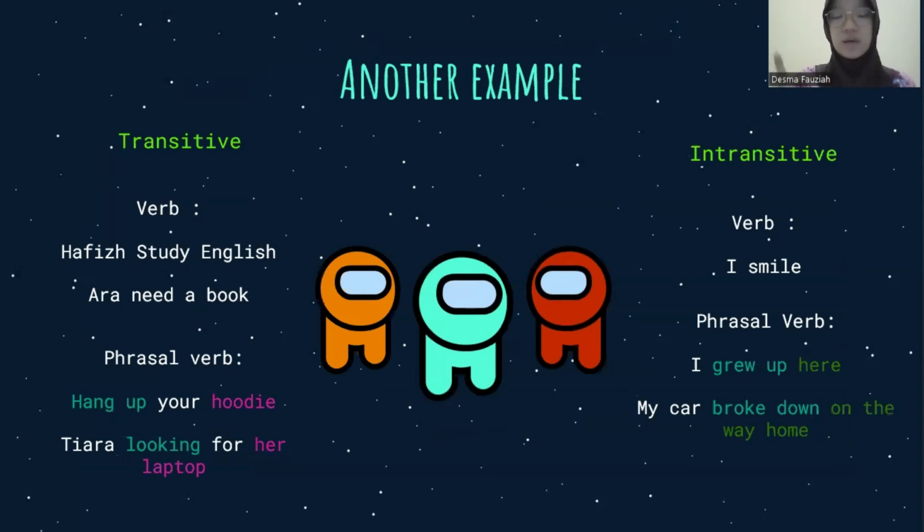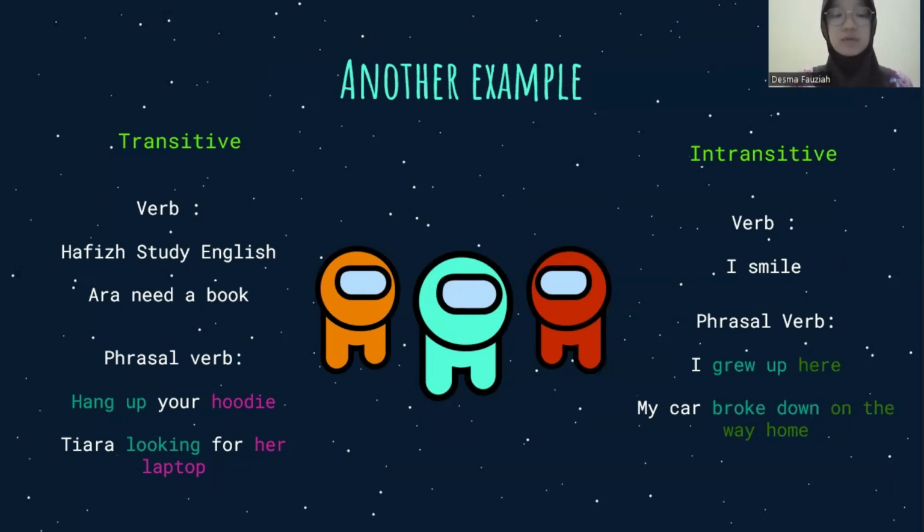The first is transitive, which needs an object. Just like I told you before, phrasal verbs are separable because they have an object.